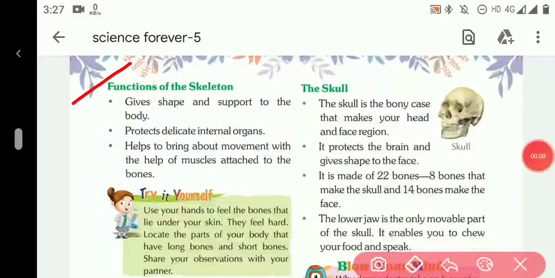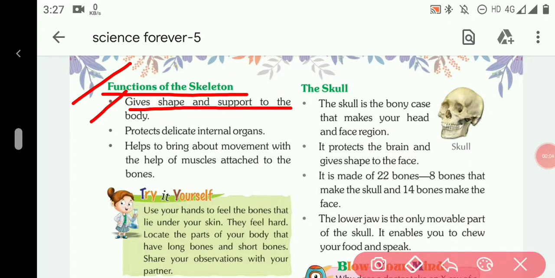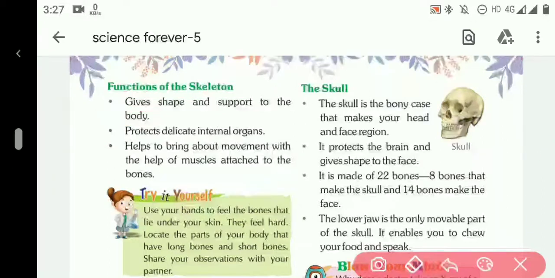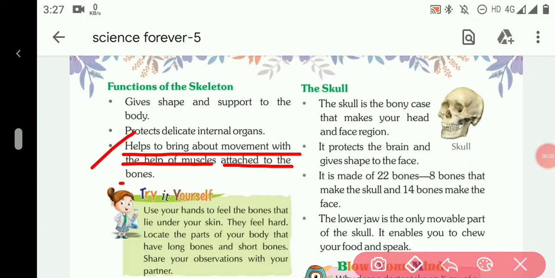The next topic is functions of the skeletal system. As we have studied, the first one is it gives shape and support to the body. The next one is to protect delicate internal organs. The internal organs of our body are very fine, delicate and soft, so the skeleton helps to protect them. The third one is it helps to bring about movement with the help of muscles attached to the bones.